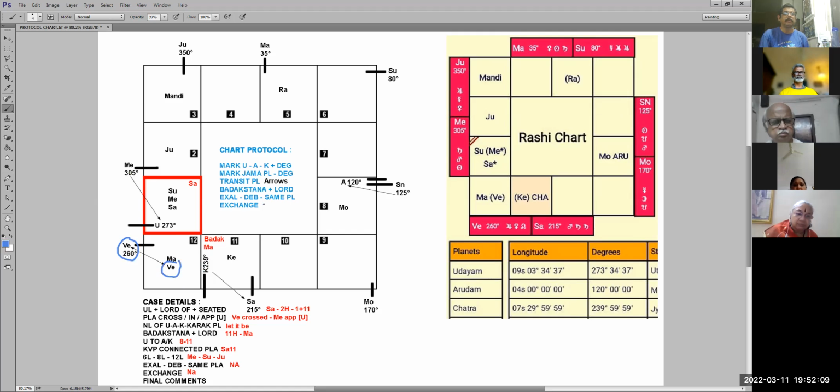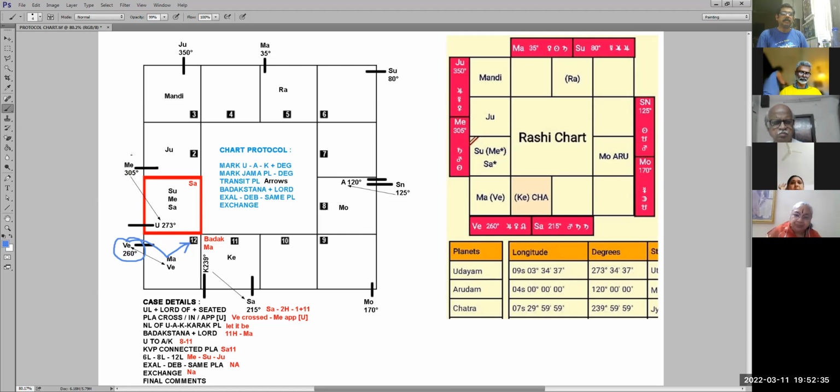Now this point, if you remember, I said same planet. This is where the compounded effect comes. Venus inside is something surely related to Venus. Venus is seated with Mars. Mars is marriage. So Venus, so wife for sure, because of marriage, seated in the 12th house of loss or gone away.